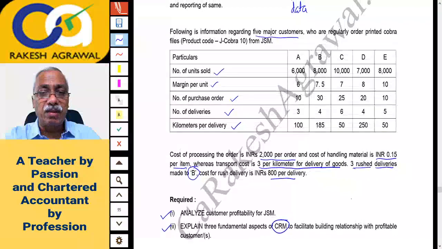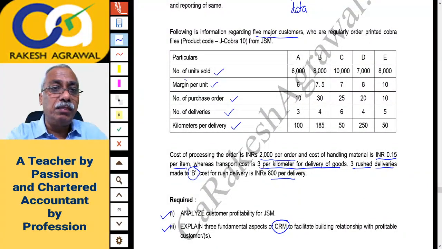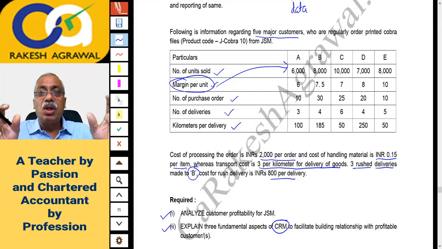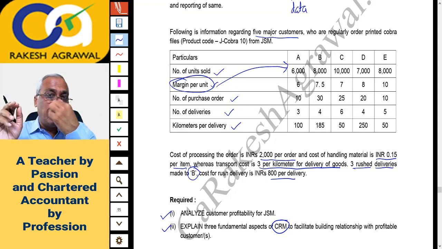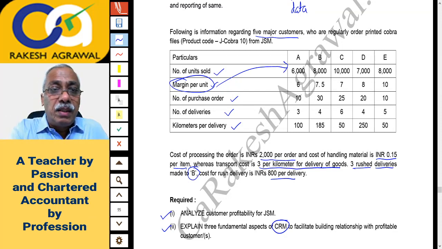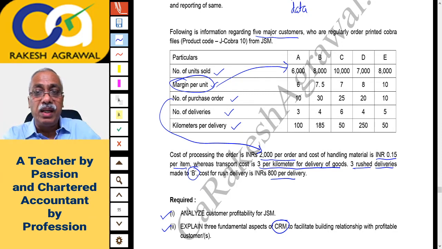How we'll get customer profitability. Right. According to me, what we have to do as margin per unit is given. Margin per unit into number of units, you'll get total margin. Means you can say gross margin or gross profit earned from each customer. Number of units into margin per unit. Are you getting that? After calculating that gross profit margin, we will deduct the remaining cost. Now in remaining cost, what we'll have to do? See, this number of purchase order multiplied by ordering cost per order. So 2000 rupees per order into number of orders you will multiply and you will write it down.